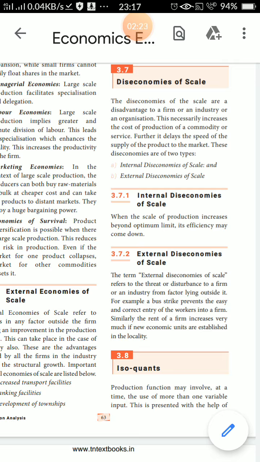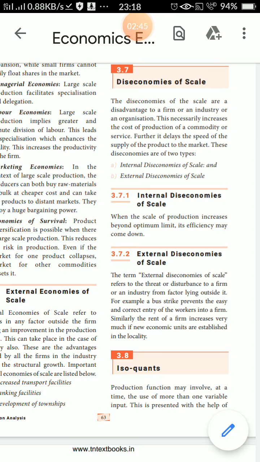Next one, external diseconomies of scale. The term external diseconomies of scale refers to disturbance to the firm or an industry from factors lying outside it. Internal means some disturbance in internal variables, but external means the disturbance lies outside.